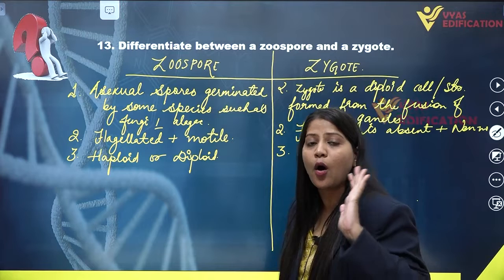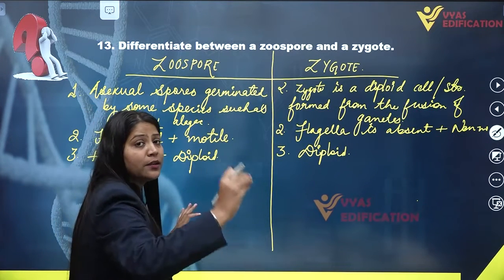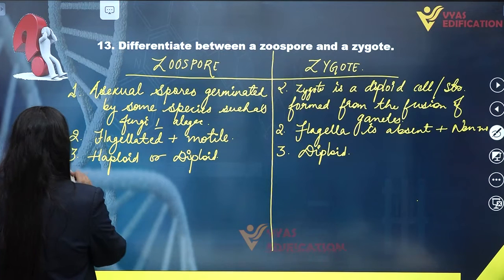Hence zygote is always diploid, because it is produced only by the fusion of different types of gametes.